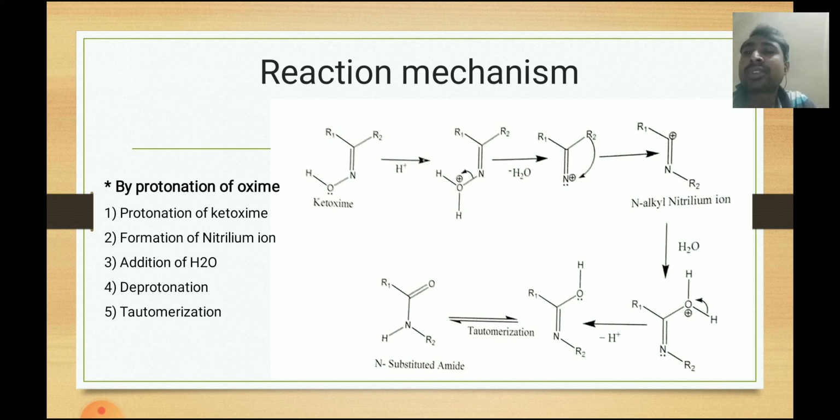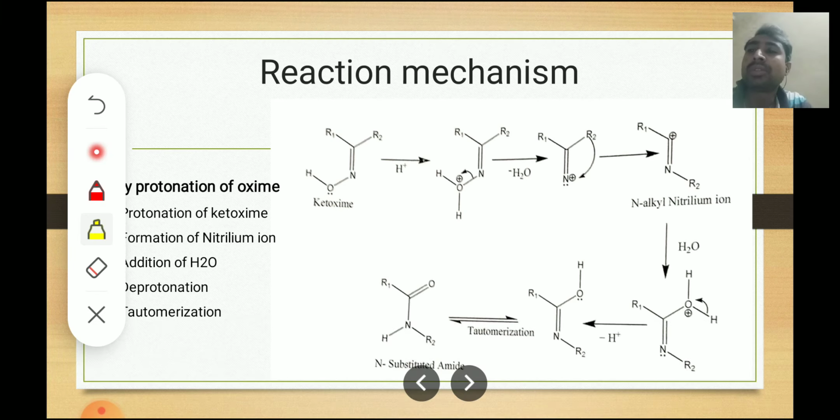The ketoxime contains a hydroxyl group having oxygen, and there are lone pairs of electrons on it. This lone pair of electrons accepts the proton from the acid, and there will be the formation of a positive oxygen ion.